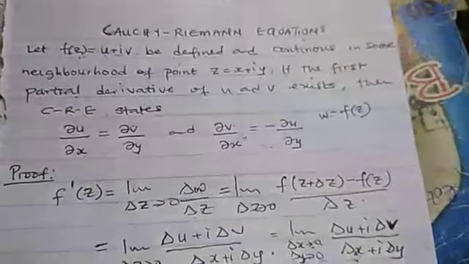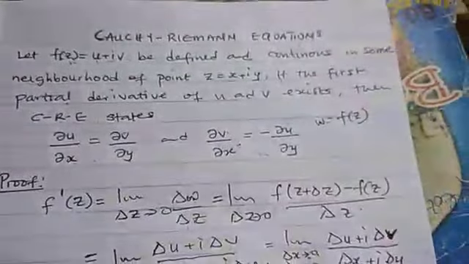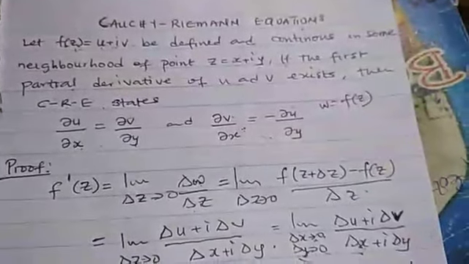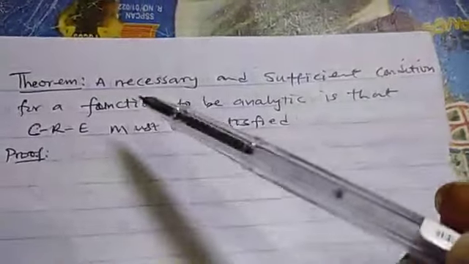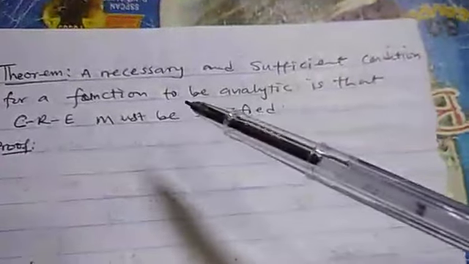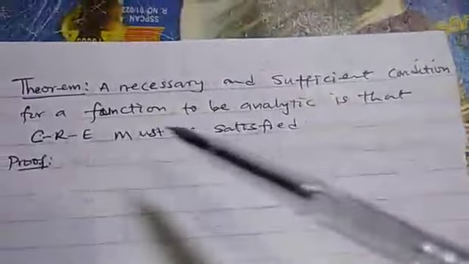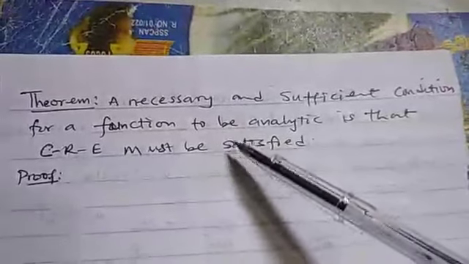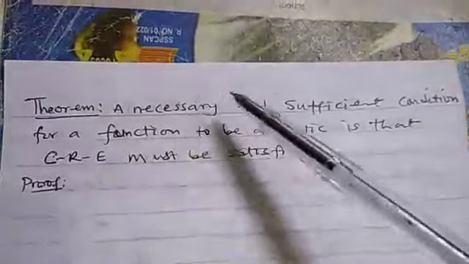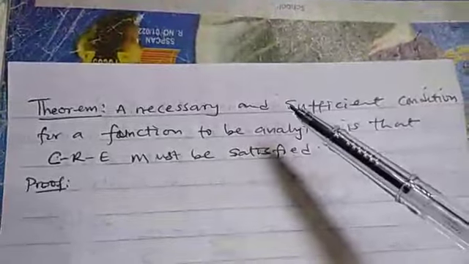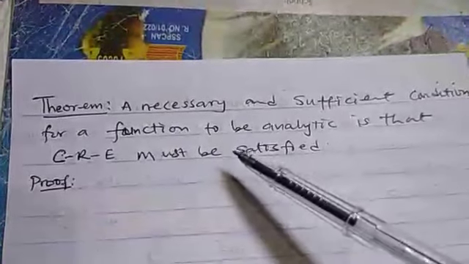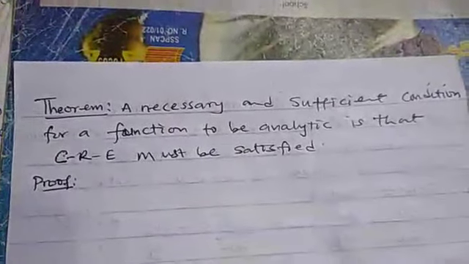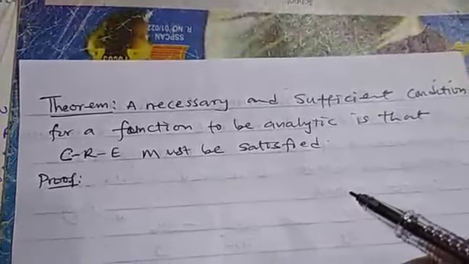Now a consequence of this Cauchy-Riemann equation is in the following theorem. The theorem says a necessary and sufficient condition for a function to be analytic is that the Cauchy-Riemann equation must be satisfied. What this theorem is trying to say is that for a function to be analytic, it must satisfy the Cauchy-Riemann equation. Or if a function satisfies the Cauchy-Riemann equation, it simply means that the function is analytic.